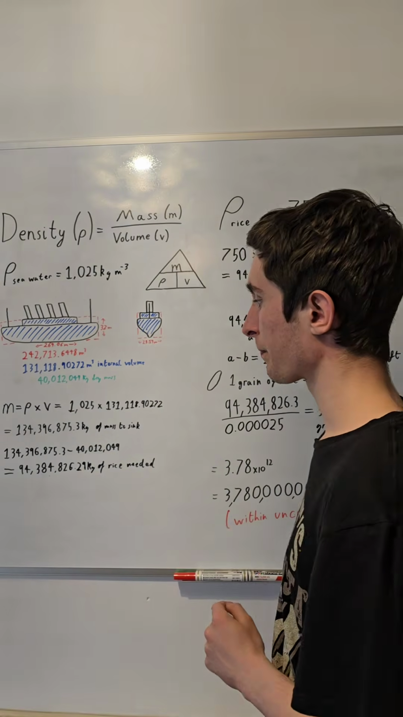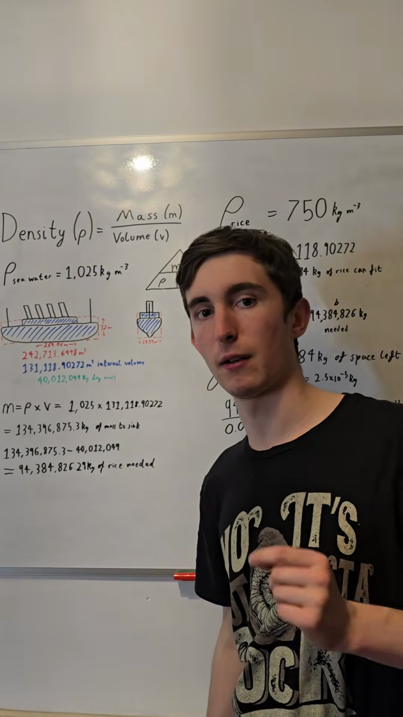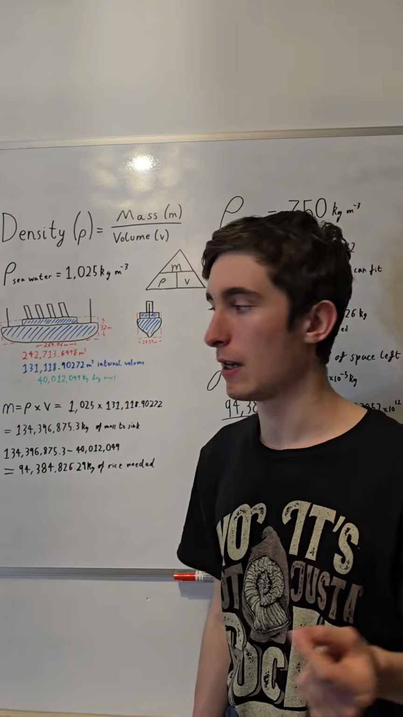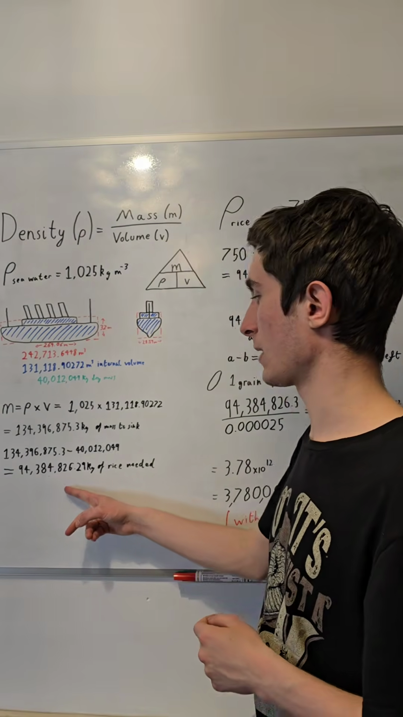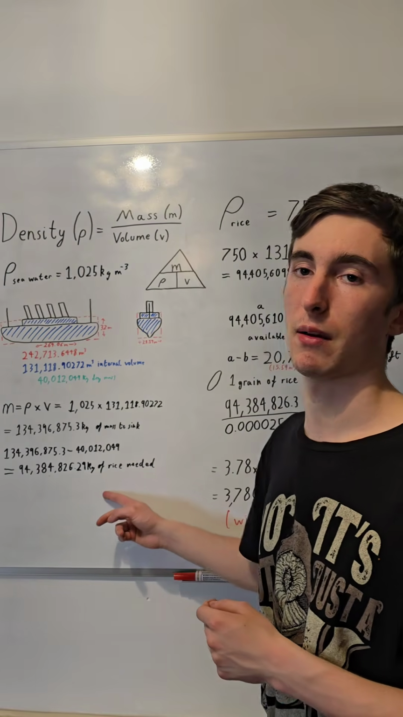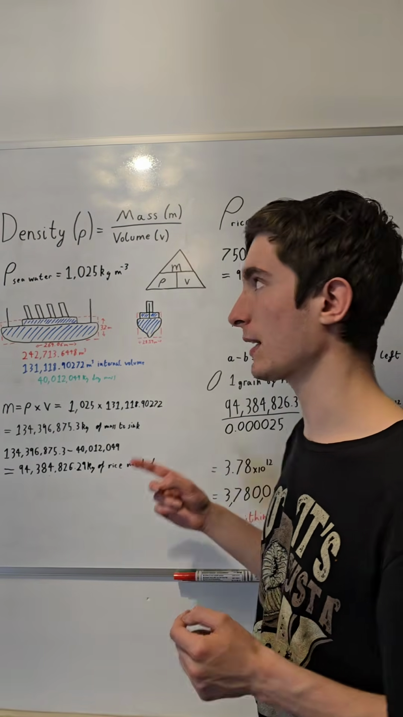134,400,000 kilograms. But then 40 million of that is the Titanic itself. So we take away 40 million and we get 94,384,826 kilograms of rice needed to sink the Titanic.